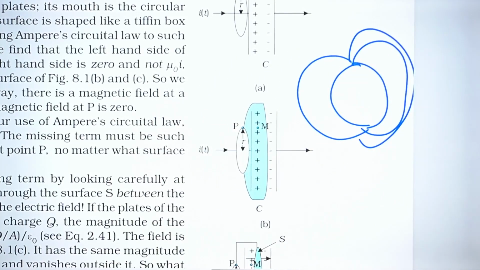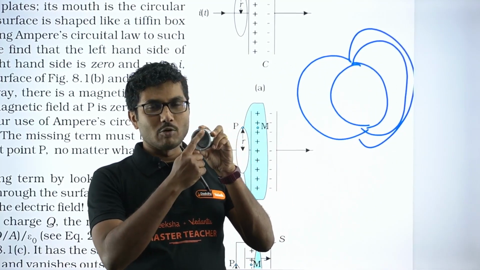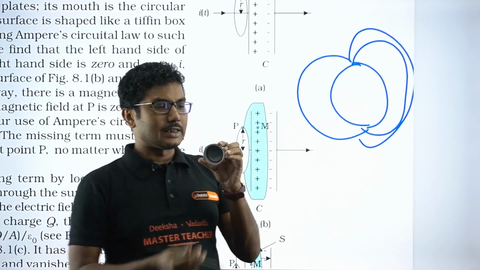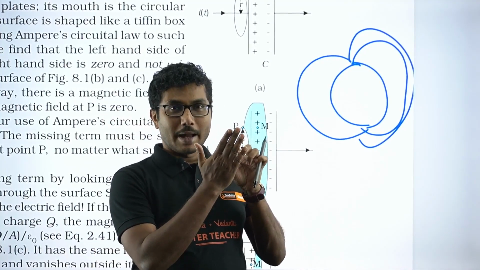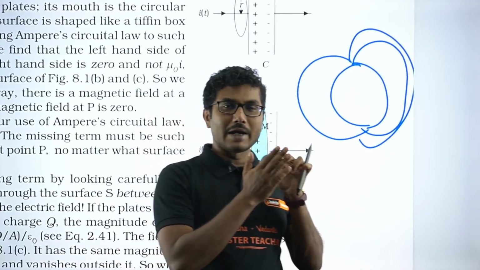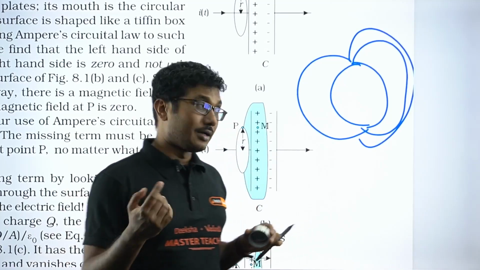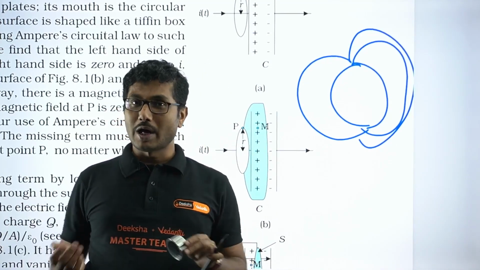Let me explain it. Suppose you have a cap like this, and this is the opening side. First he considered this as the Amperian loop, and through this the current is passing. So I will consider this surface and calculate that the current through this is I. So B dot dl is equal to mu naught I.